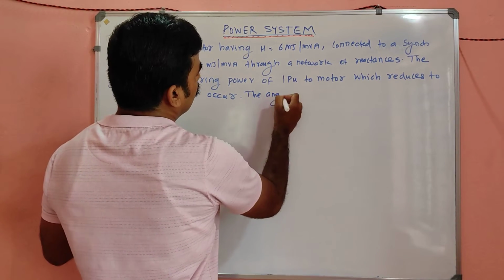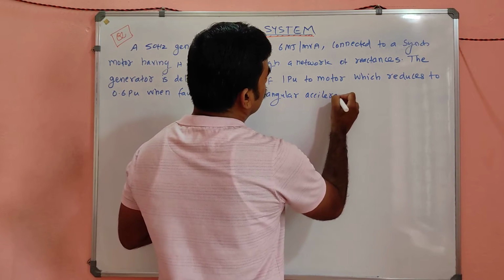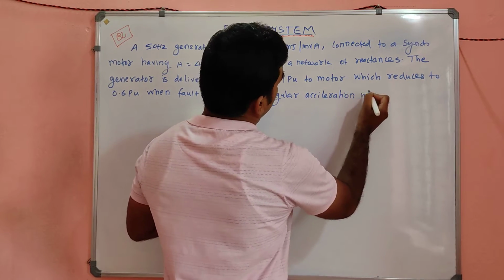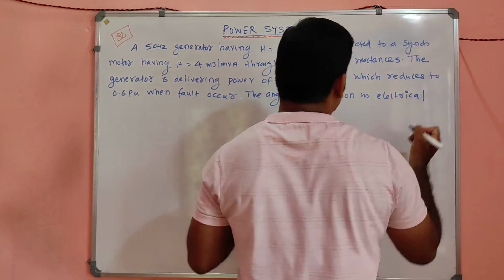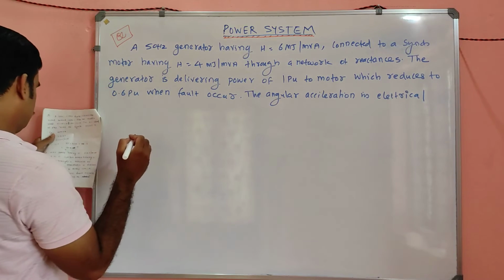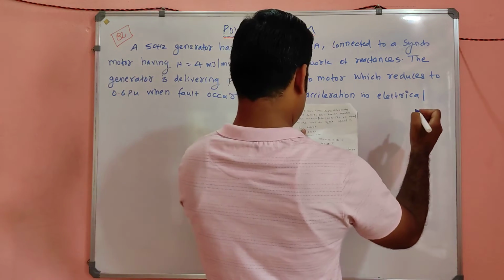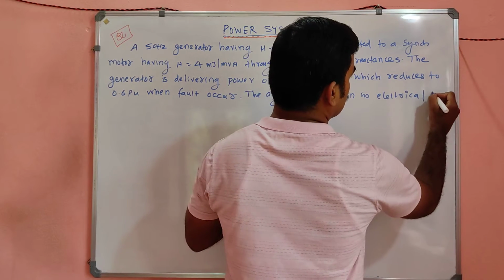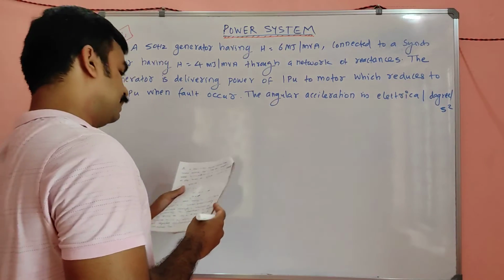The angular acceleration in electrical degree per second square is.